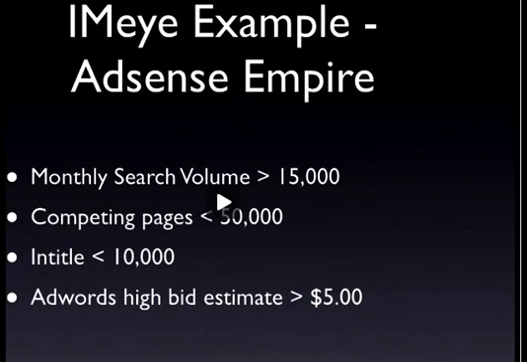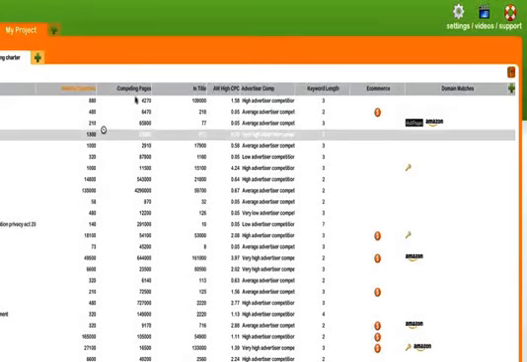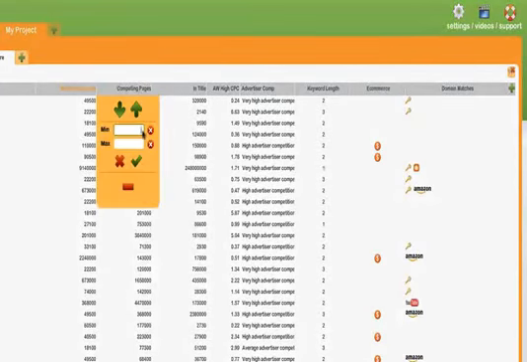So here's how we do it with this new tool with IMI. Here we are in the tool. We're first going to go down to monthly searches. We want it to be at least 15,000. We want the competing pages to be something less than 50,000.